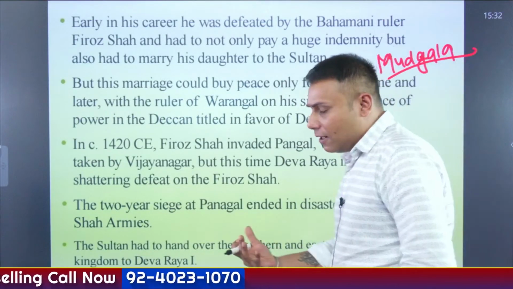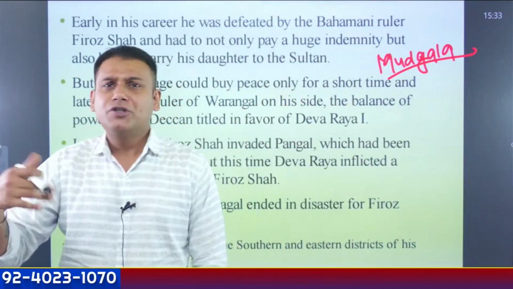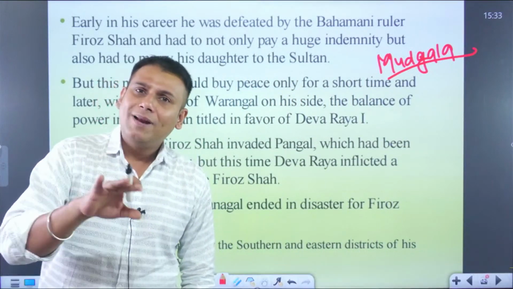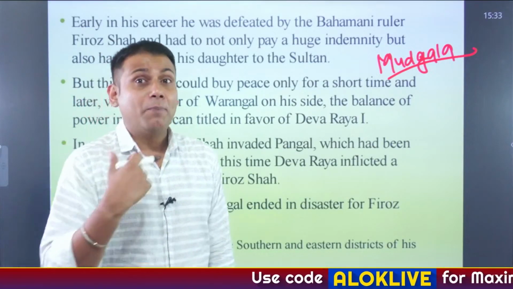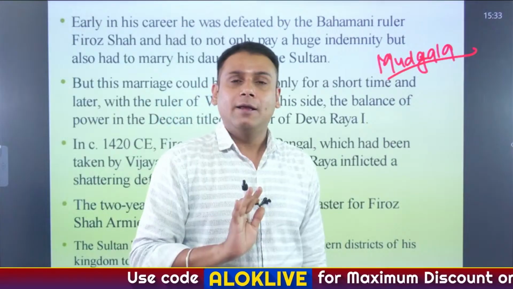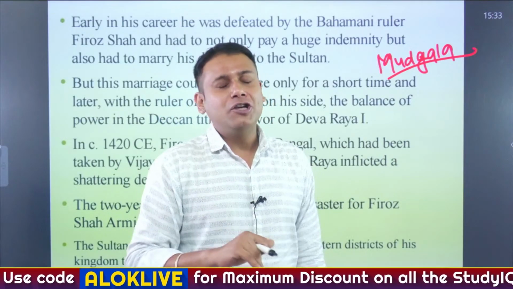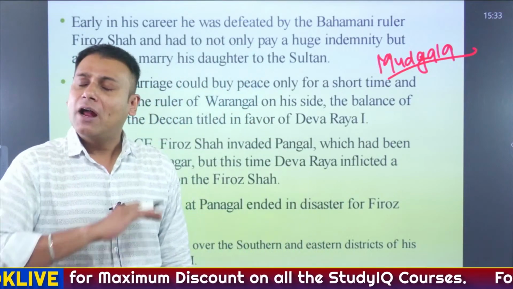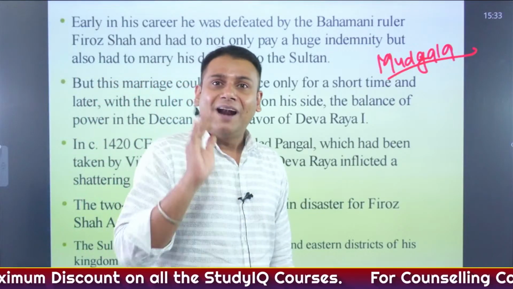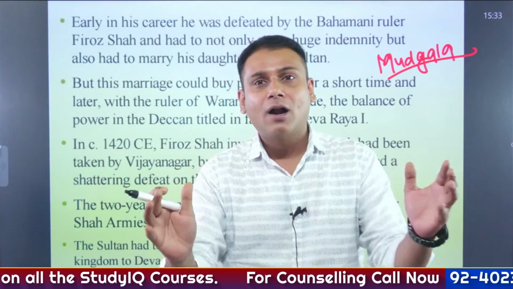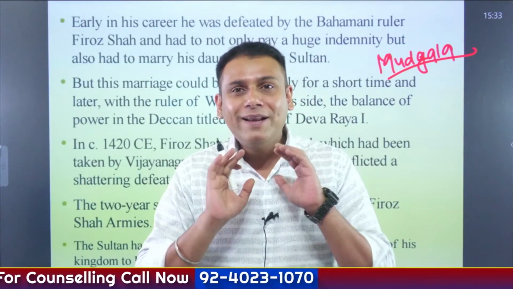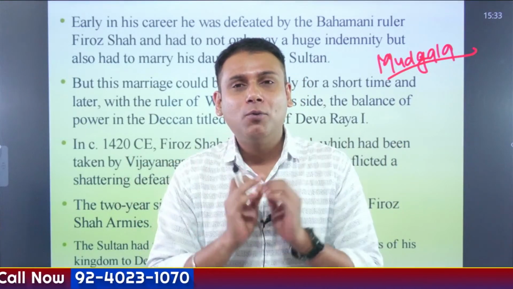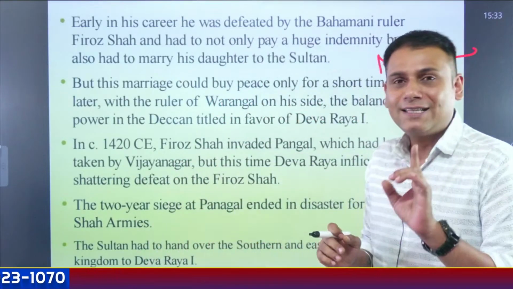Now his father, some say that his father was a goldsmith. Some do believe that his father was a farmer. So what happened? Initially, he proposed for the marriage which was being declined. Now Deva I got so infuriated, so angry, that he started plundering the region around Mudgal. Okay? And when he started plundering the region around Mudgal, what happened at that time?